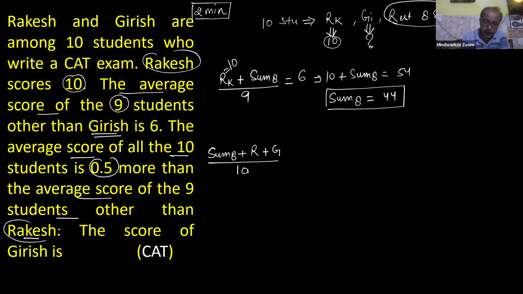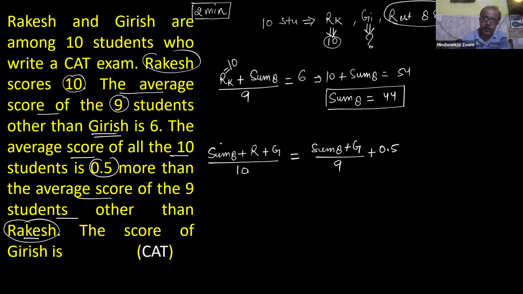Other than Rakesh means Girish is included. So how to get this average? Sum of 8 students plus score of Girish divided by 9. And because this average is 0.5 more, to maintain this equation, just add 0.5 extra to equalize it.